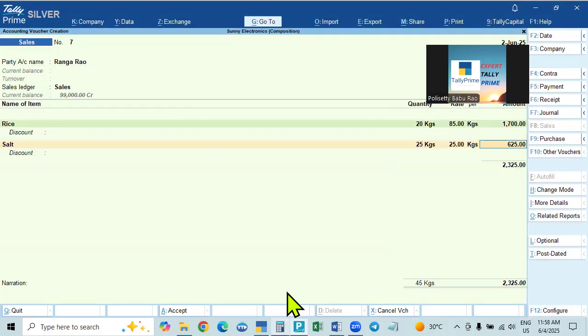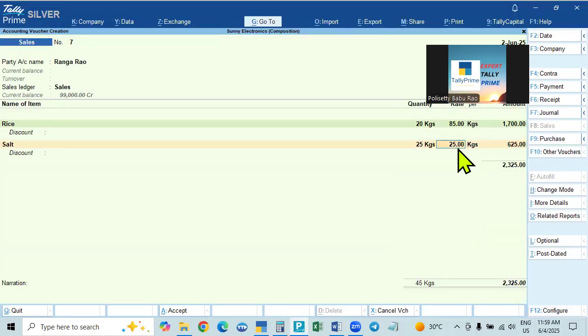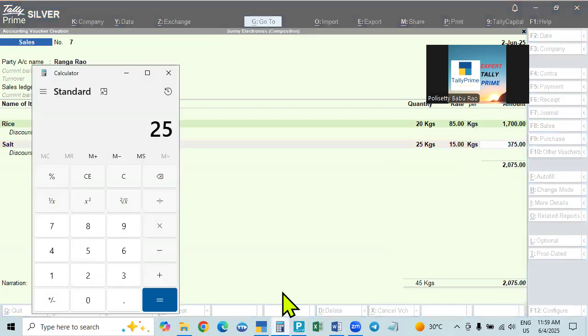Sorry, not 25 kg, it is 25 kg at 15 rupees per kg. So 25 into 15, 375. And 20 into 85 rupees is 1,700.